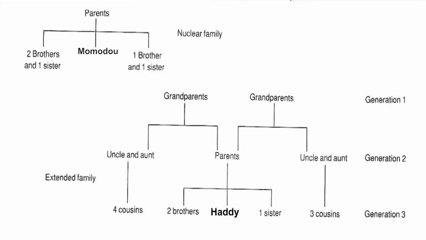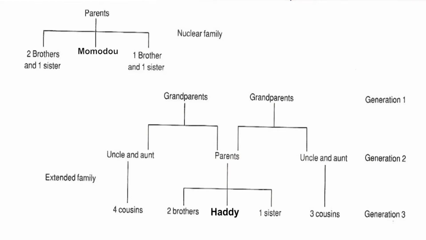But if you look at the next family tree, which is an extended family tree, as you can see here, labeled the first generation, we are seeing grandparents. You can see grandparent on this chart here, and on the same level you are seeing grandparents. And beside it, it is written generation 1. What do you mean by this generation 1?